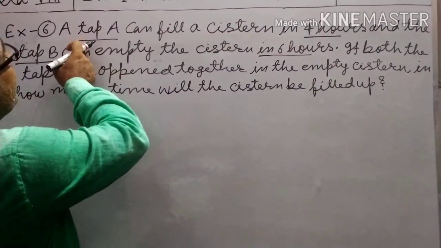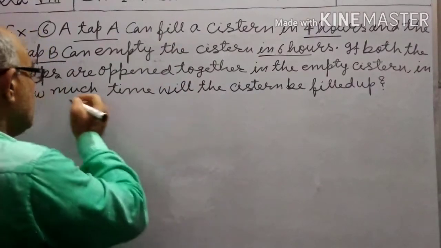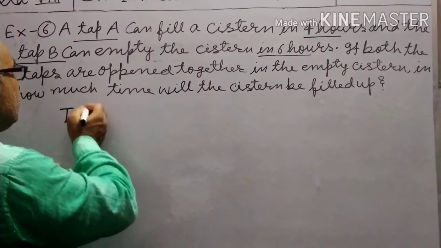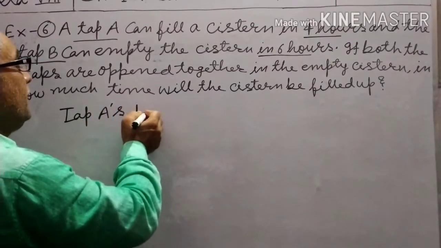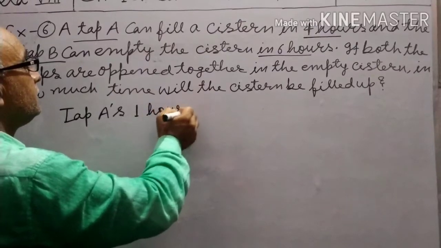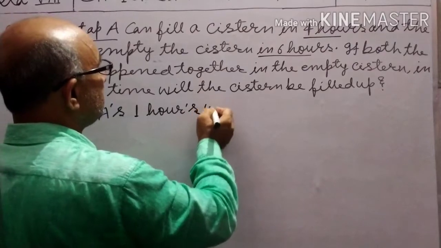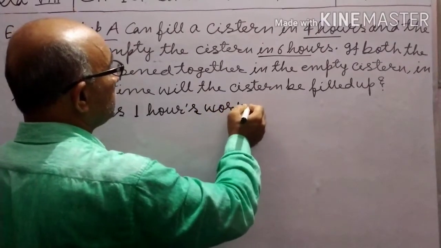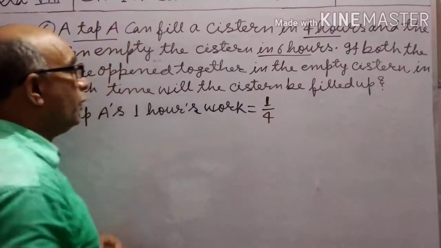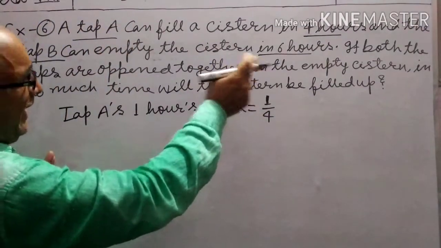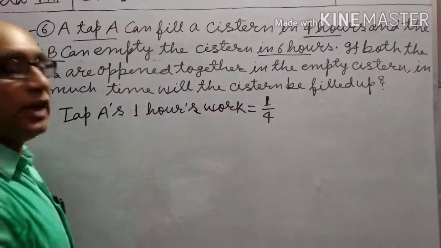Friends, tap A can fill a cistern in 4 hours. So tap A's 1 hour's work equals 1 by 4. And tap B can empty the cistern in 6 hours.